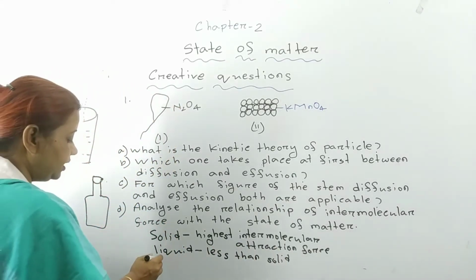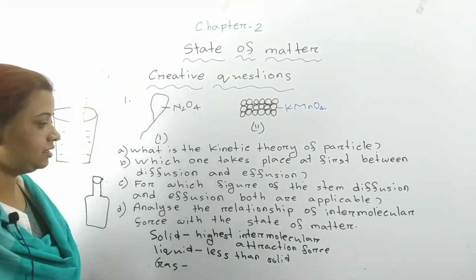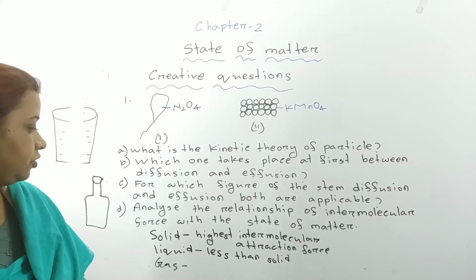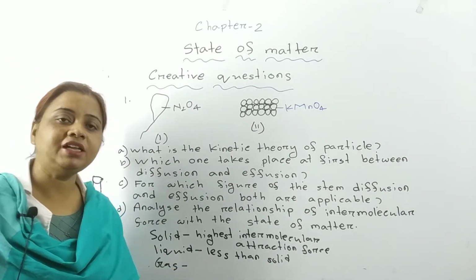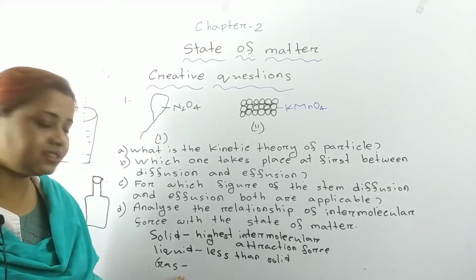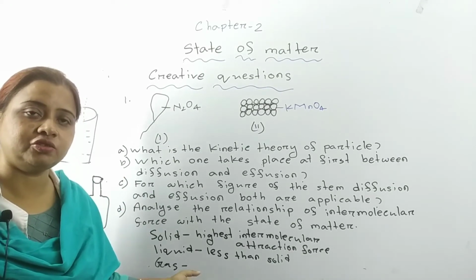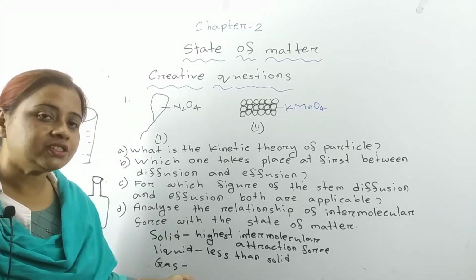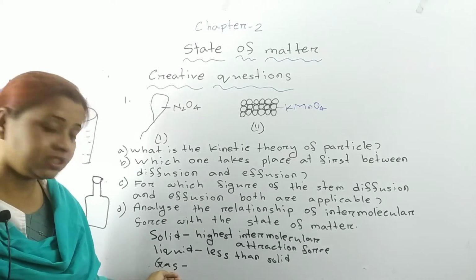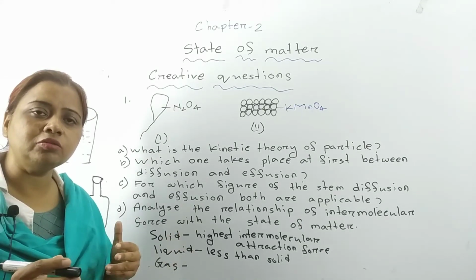Now come to gas. In case of gas, the intermolecular attraction force between the molecules is very less, so less that we can ignore it. We can say that there is no attraction force between the molecules. That's why in case of gaseous substance, molecules are always in movement.